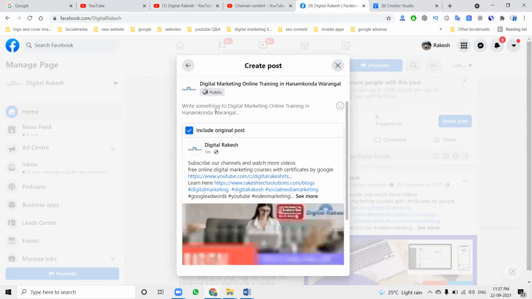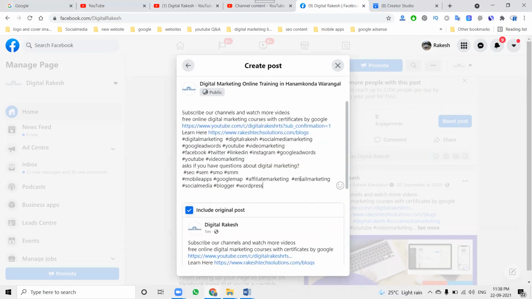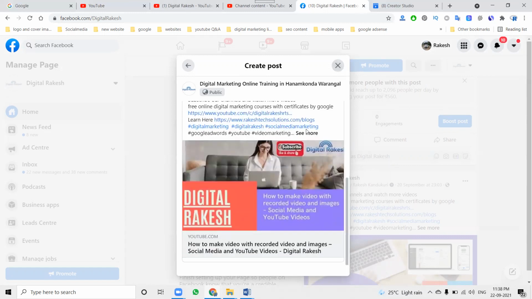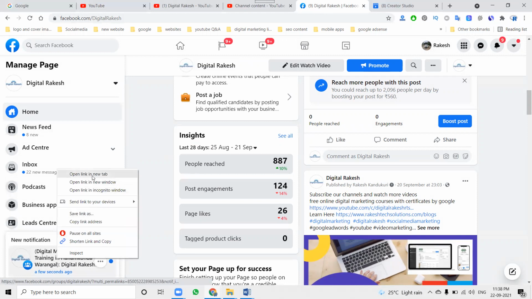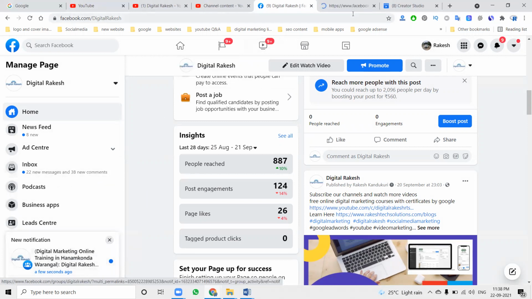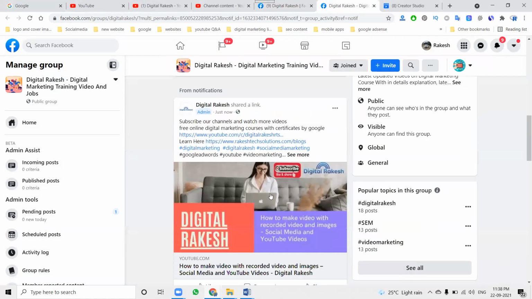See this one. Where is the posting option? We can simply do the posting here, and it will be done for your particular group. The post will be done to whichever group you choose.